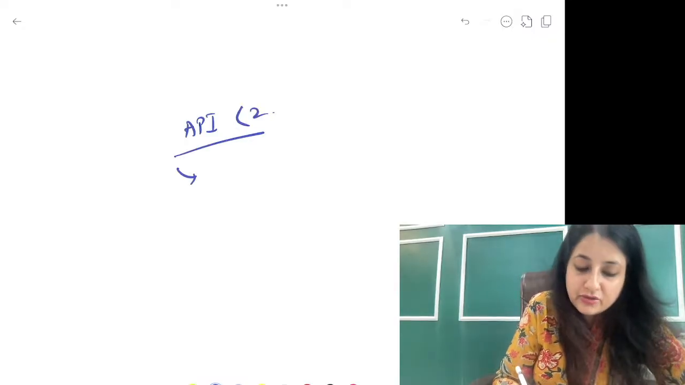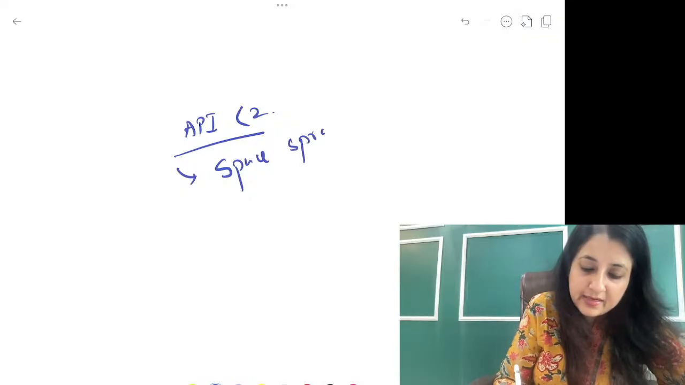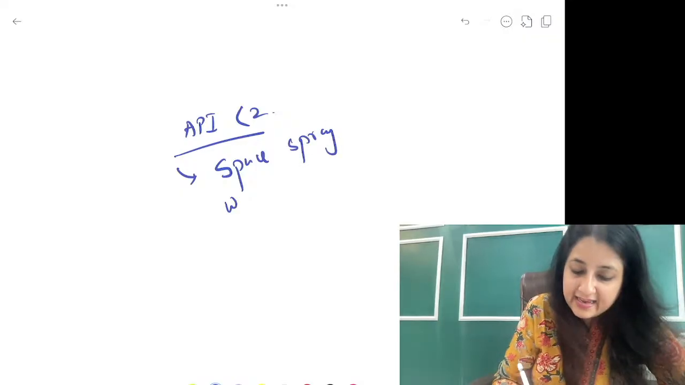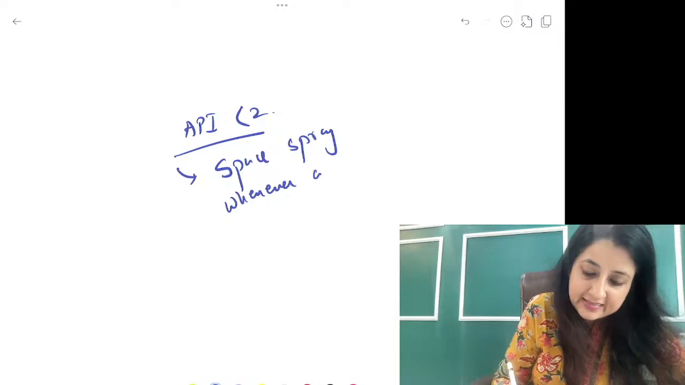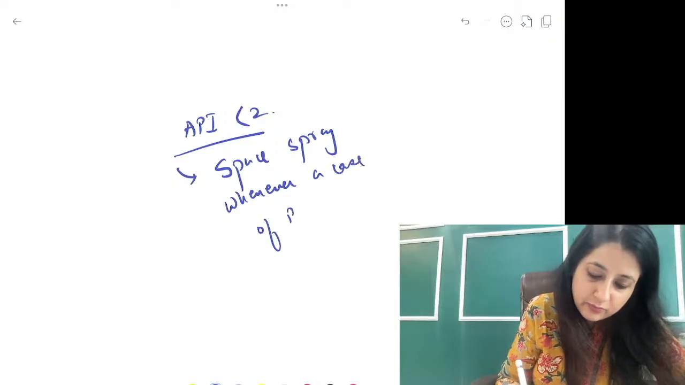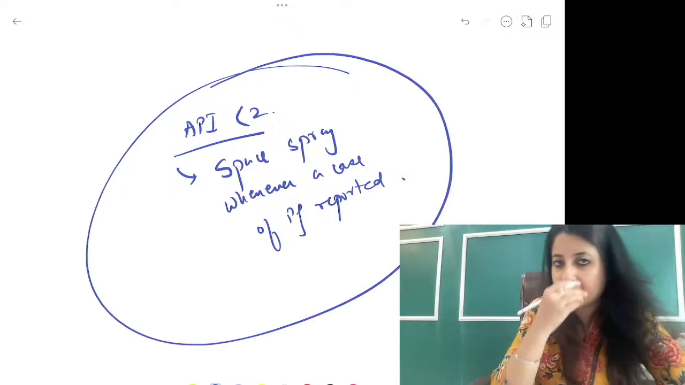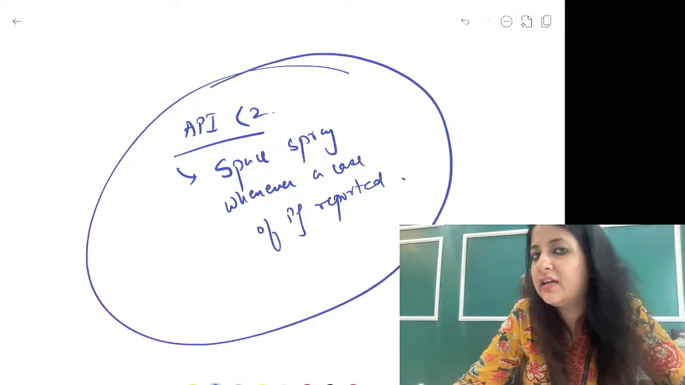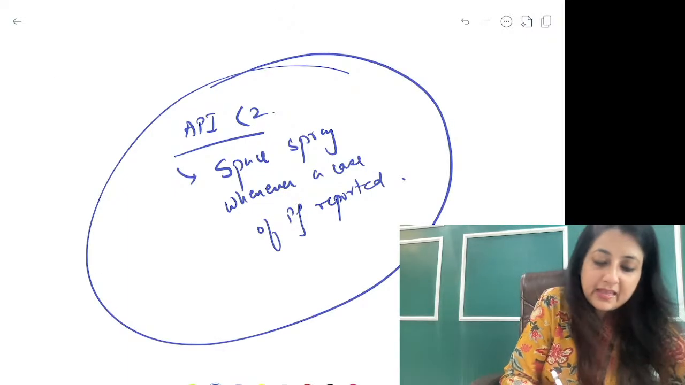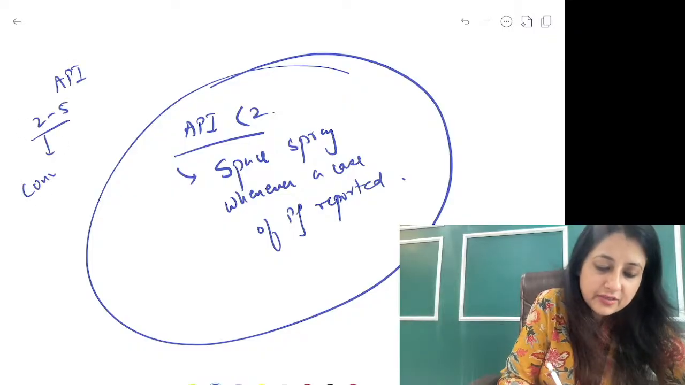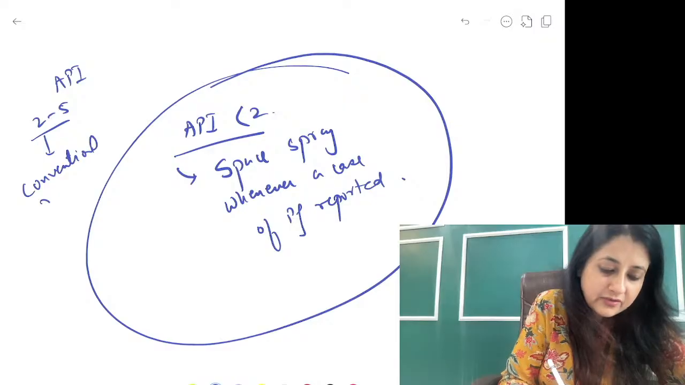Okay, API less than 2, in any area where API is less than 2, you will just do a space spray with insecticides, whenever a case of Plasmodium falciparum is reported. Remember that if the API is less than 2. More than 2, you will do an indoor residual spray. And if API is 2 to 5, we will use conventional nets.